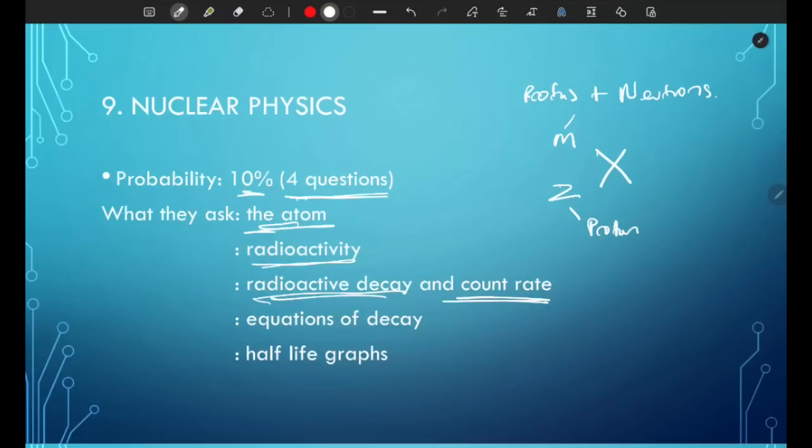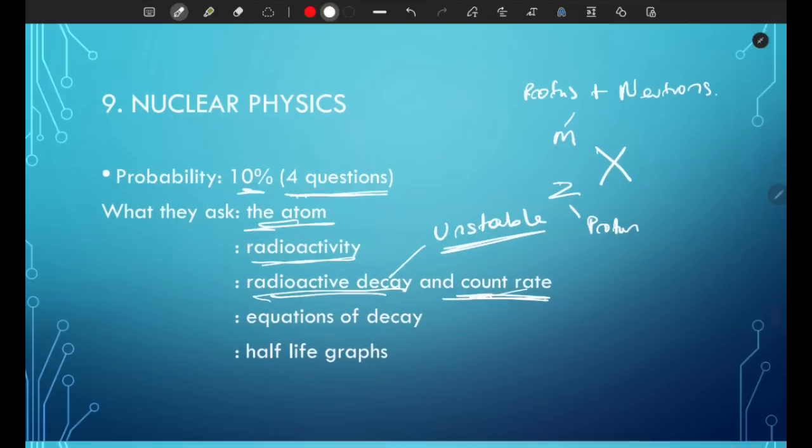So make sure you know how to calculate radioactive decay or the half-life of an isotope or a nucleus. Radioactive decay happens to an unstable nucleus. So make sure you understand that part, and make sure you know how to calculate the count rate and the half-life. So, equations of decay.